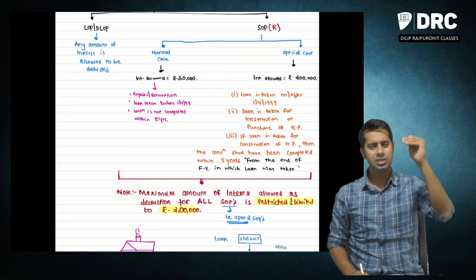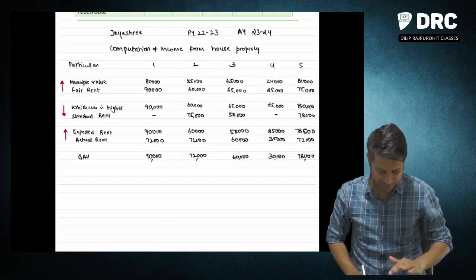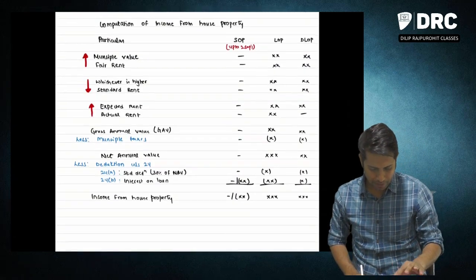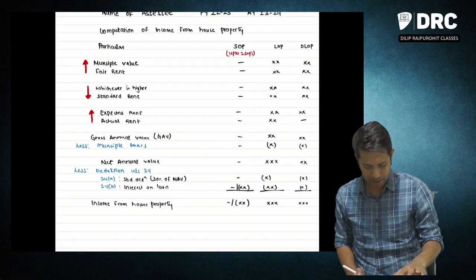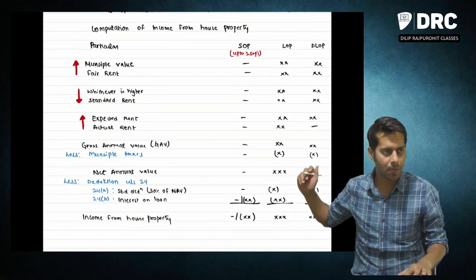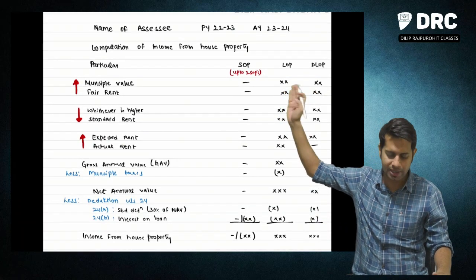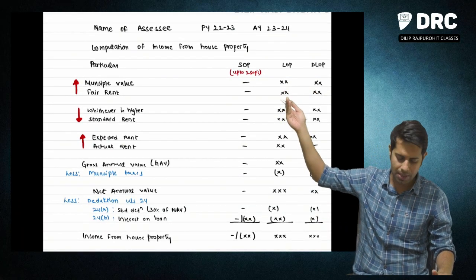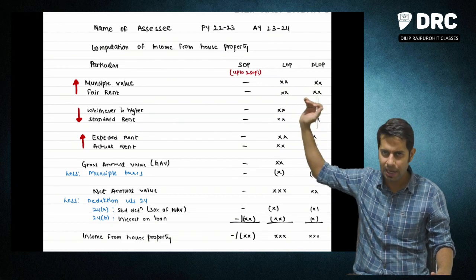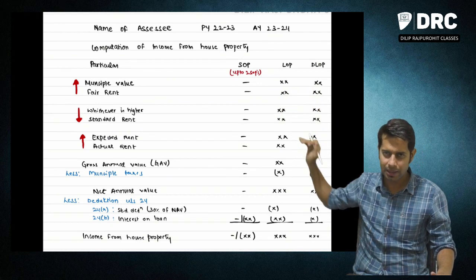So once you reduce these deductions, you will get an income called income from house property. Now let me just show you the format for income from house property, depending upon what type of house property it is. So what is the format, sir? First, in the heading you are going to write the name of the assessee whose income you are filing, then previous year, assessment year, then computation of income from house property. This is the format.